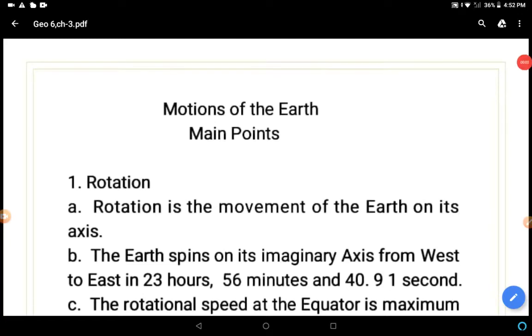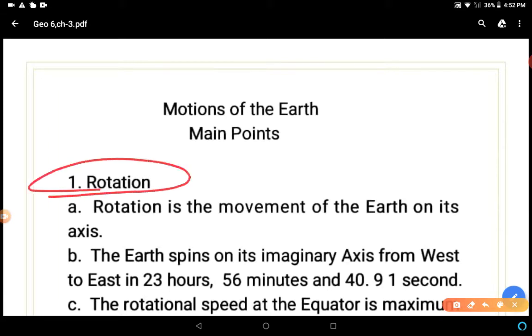Good morning, students. As we have completed motions of the earth, chapter number 3 of geography, in this video we discuss the main points of this chapter. This is a revision of the chapter. With the help of these main points, you have to listen very carefully. So let's start with the main points of this video.